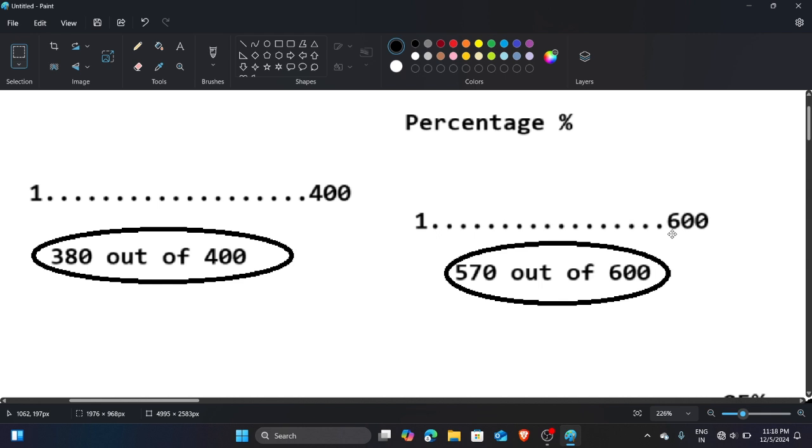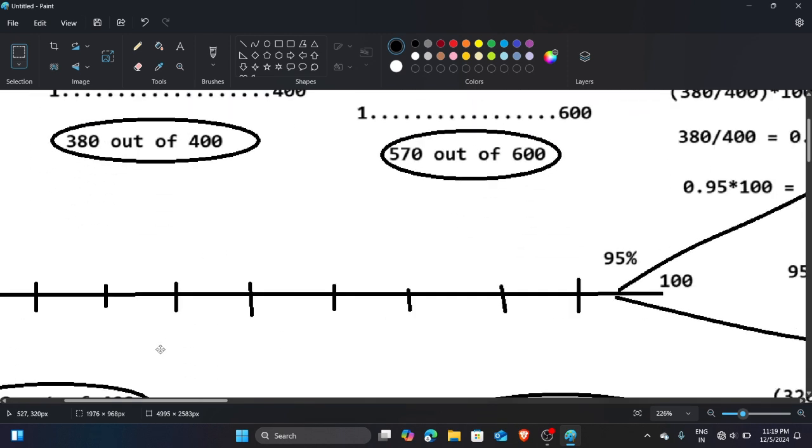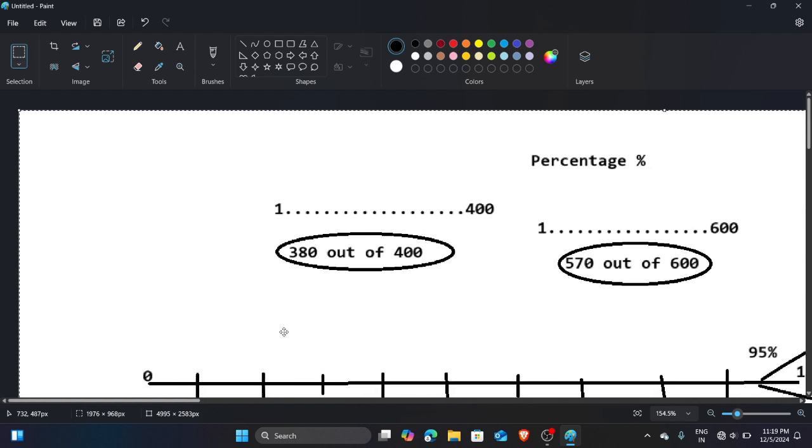So what happens if you make a single scale for both of them? On a single scale you can map these marks and those marks also. Then you can easily compare, because they are on the same scale, and you can easily see who got more marks and who got less. Here you can't see who got more marks, so we just take one scale.